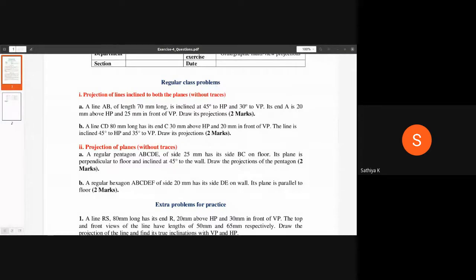Okay, fine. In today's class, we are going to continue the same week three, and we are going to discuss about plane. So first we started with point, projection of points in all four quadrants, then projection of line in first quadrant.